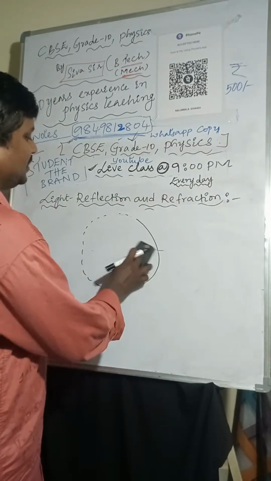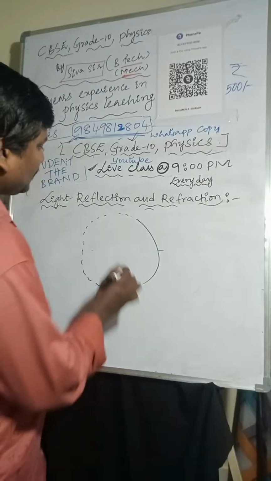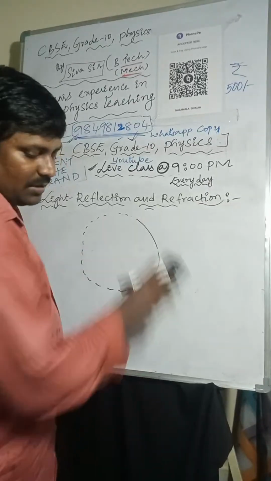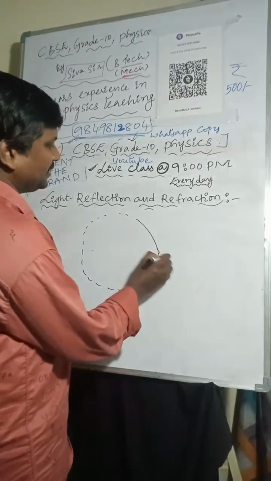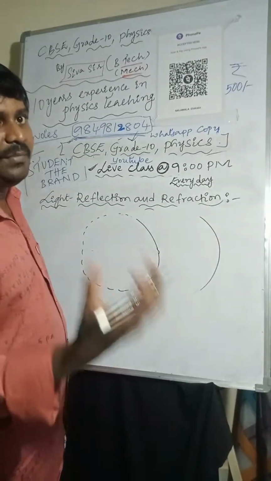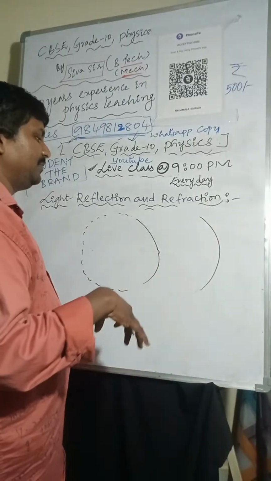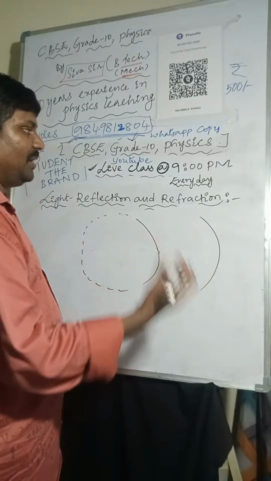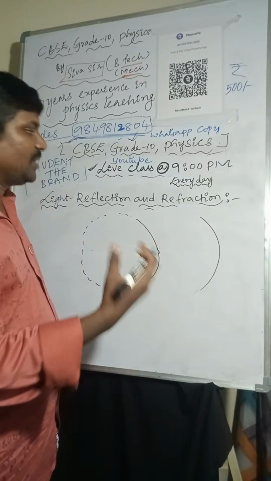So here I'm considering a spherical mirror. I'm taking one small portion of the sphere, and that is called a spherical mirror. What is the definition of a spherical mirror? The mirror which is in the form of a curved shape is called a spherical mirror.